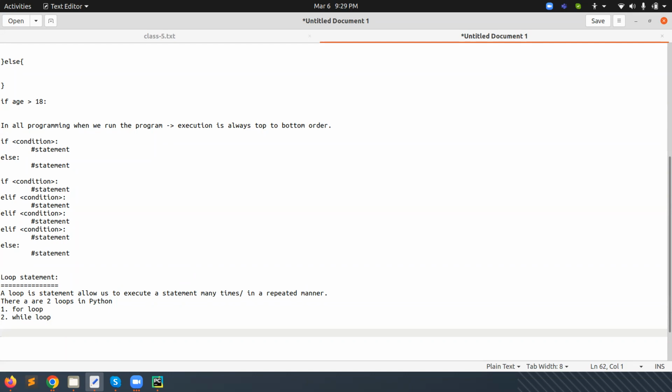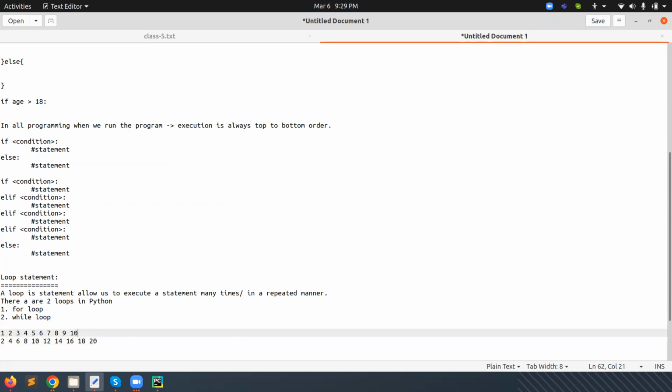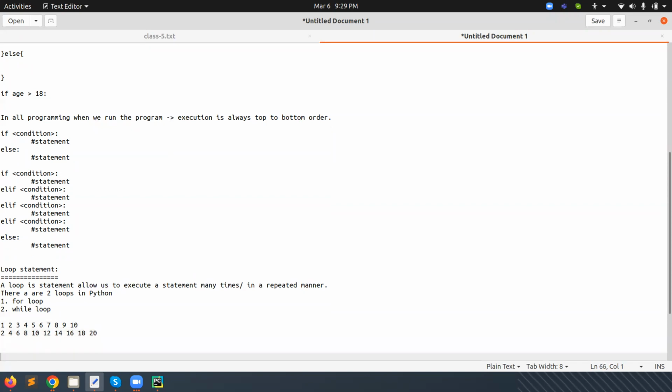If we want to print, for example, 2, 4, 6, 8, or 1, 2, 3, 4, 5, 6, 7, 8, 9, 10, or either 12, 14, 16, 18 and 20, we want to display these values on the screen. For this, what do we need to do?